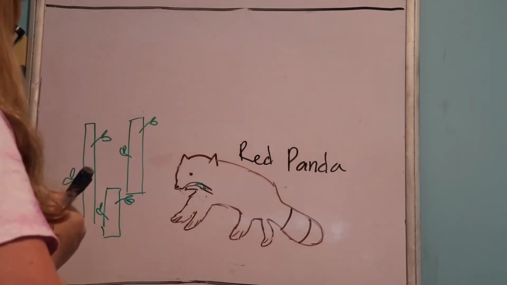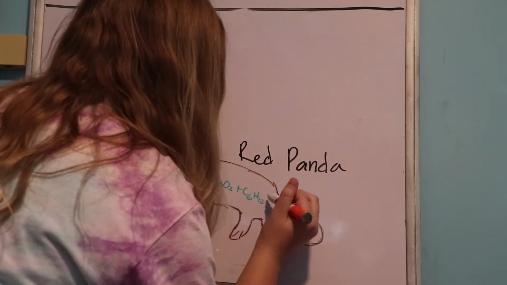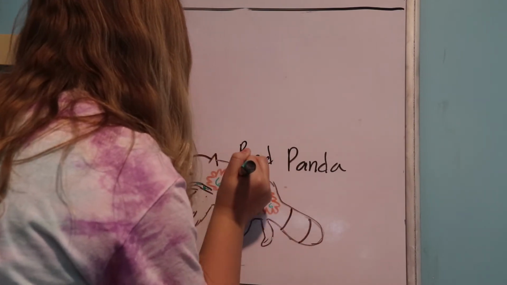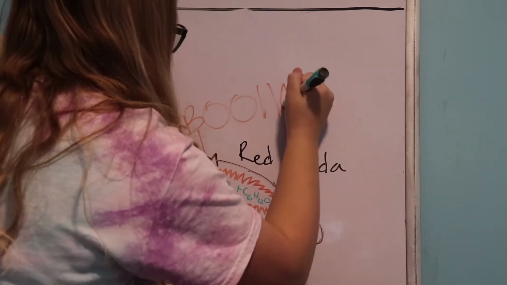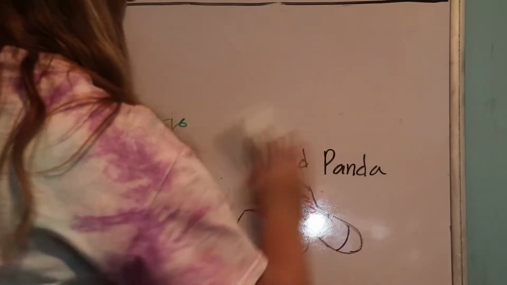The red panda, living in a temperate forest, comes along and eats the bamboo leaves from the bamboo stalk, with energy in the form of chemical potential energy stuck in glucose. As the red panda digests the bamboo leaves, it starts the process of cellular respiration.